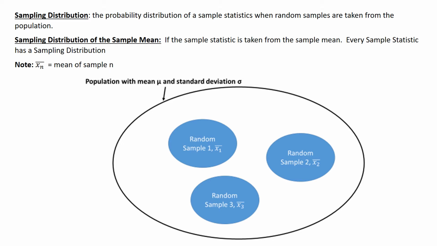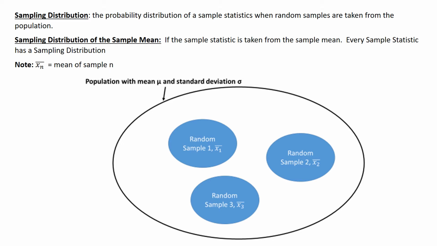Basically what we're looking at here is a Venn diagram, and let's suppose it's my entire population. It could be the population of all the various students. I can take a random sample of those students, and there will be infinite random samples based on size, and those will vary somewhat. Random sample 1, random sample 2, random sample 3. But in the end, they're all going to come within a certain similarity, regardless of the sample. No matter what sample I take, they'll be within a certain similarity to each other.